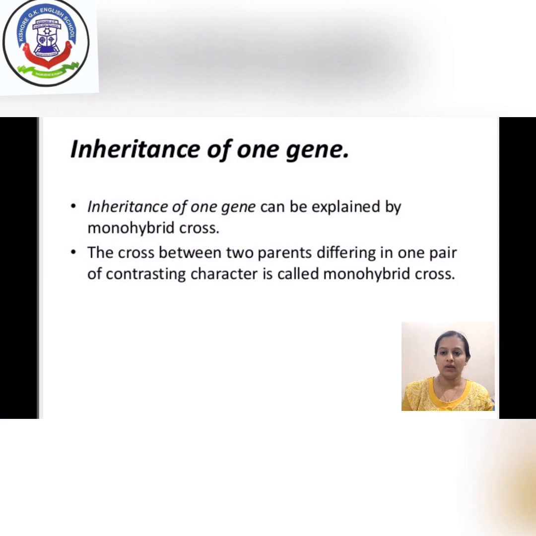Mendel gave two laws based on the study of the pea plant. One is the inheritance of one gene and the second is the inheritance of two genes. First of all we will discuss the inheritance of one gene. This law is explained by the monohybrid cross. In a monohybrid cross, Mendel selected two contrasting traits of parents and then made a cross between them.